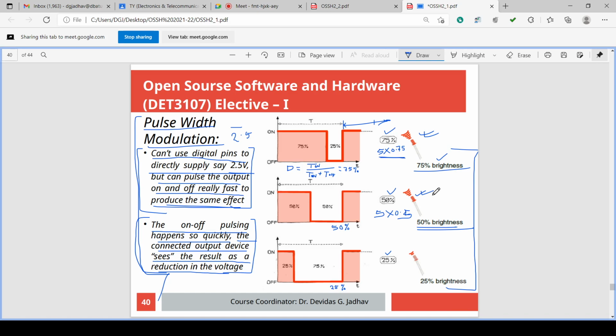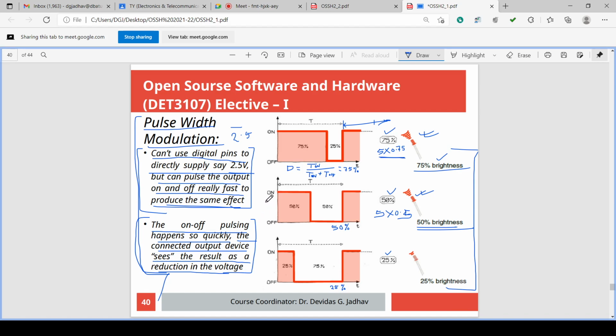It is switching in between low logic and high logic, 0 to 5, very fast. So the devices, LED and the DC motor, observe it directly. Even if you measure it using a multimeter, it observes it directly as DC volt 2.5. So in this way it is sending DC volt, but it is not actual DC volt, it is PWM output, and we have seen the concept of PWM.